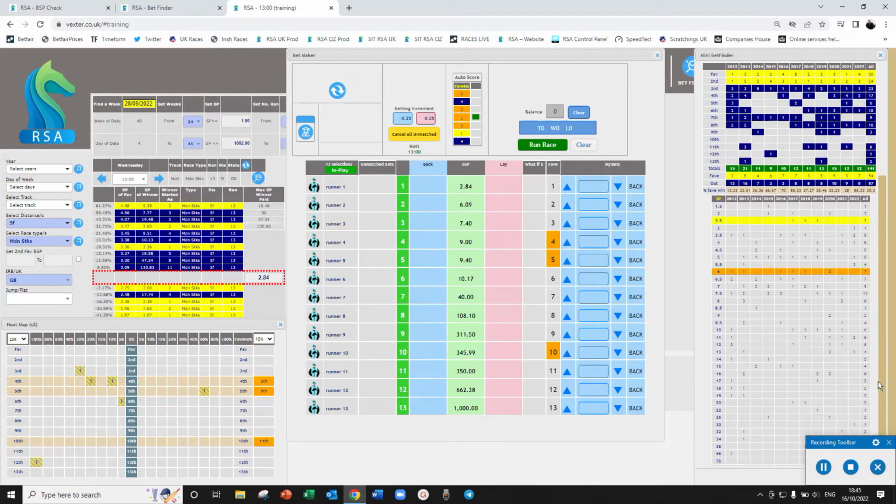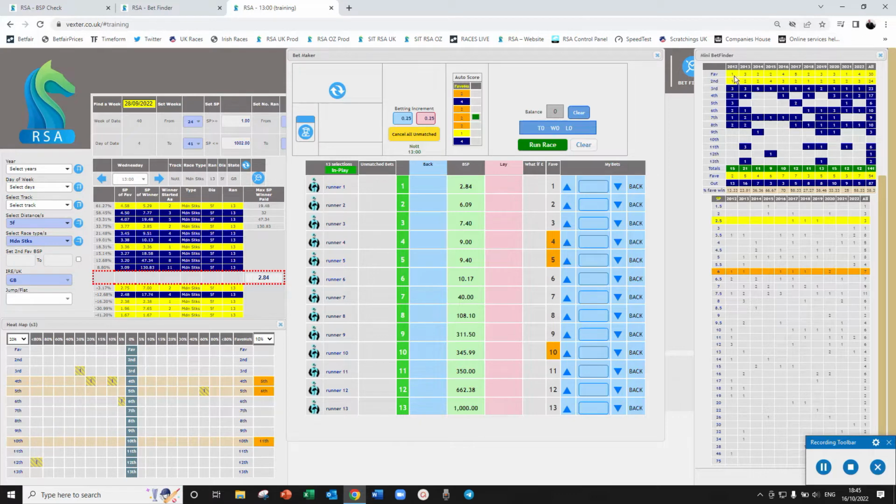And let's see what it's all telling us about the first race at Nottingham. So it's a maiden stakes, 5 furlongs. Never has there been a favourite win at this price, at the prices they're at today. A 6 came close when it was much different BSP, had a much different BSP than today.